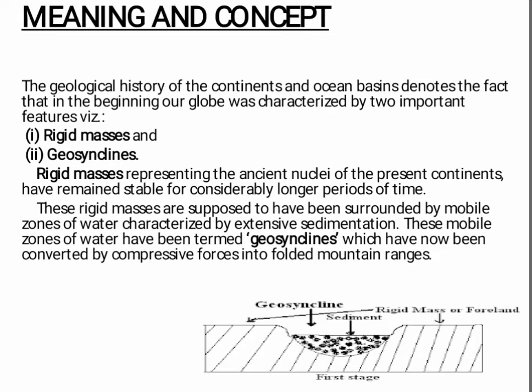The geological history of the continents and ocean basins denotes the fact that in the beginning our globe was characterized by two important features. They are rigid masses and geosynclines. Rigid masses representing the ancient nuclei of the present continents have remained stable for considerably longer periods of time. These rigid masses are supposed to have been surrounded by mobile zones of water characterized by extensive sedimentation. These mobile zones of water have been termed geosynclines, which have now been converted by compressive forces into folded mountain ranges.